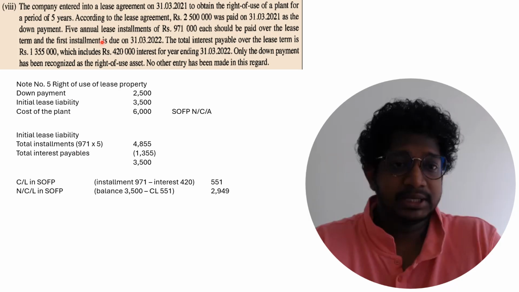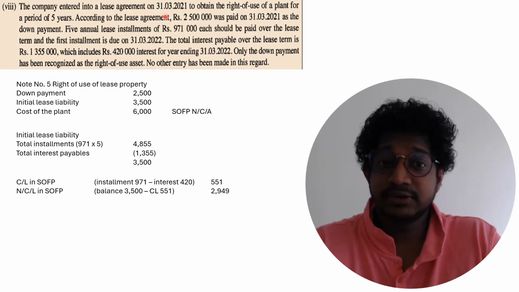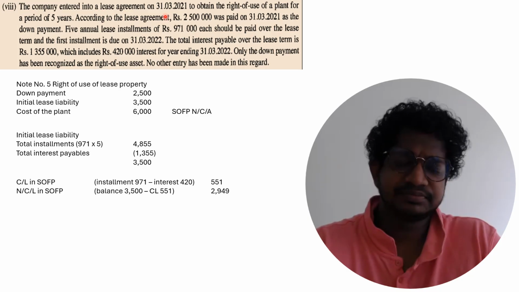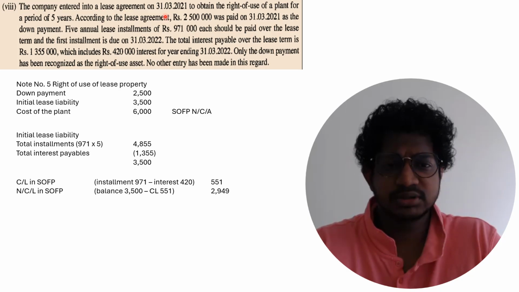Fourth one, the company entered into a lease agreement on 31st March 2021 as at the closing date. As this is a bit the same for 2020 as well, right?